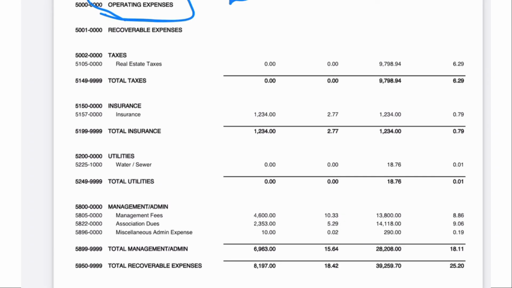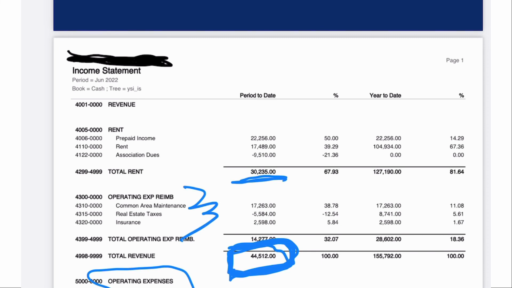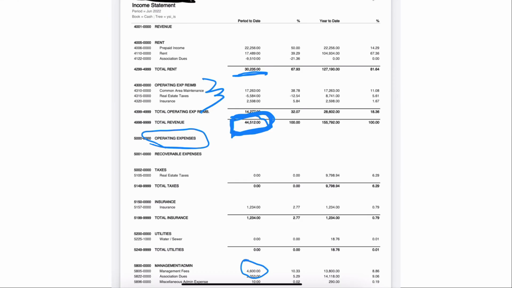Now we are in operating expenses. You can see taxes, you can see insurance, you can see utilities, you can see management fees are expensive. Again, we like best-in-class property management, and we only like working with the best, so we are willing to pay for the best. So guess what? We're already at the end of this whole party. You can see that the total operating expenses are $8,200, and that results in a net income of $36,000. So all that is taking 44,000 minus 8,000 equals 36,000.